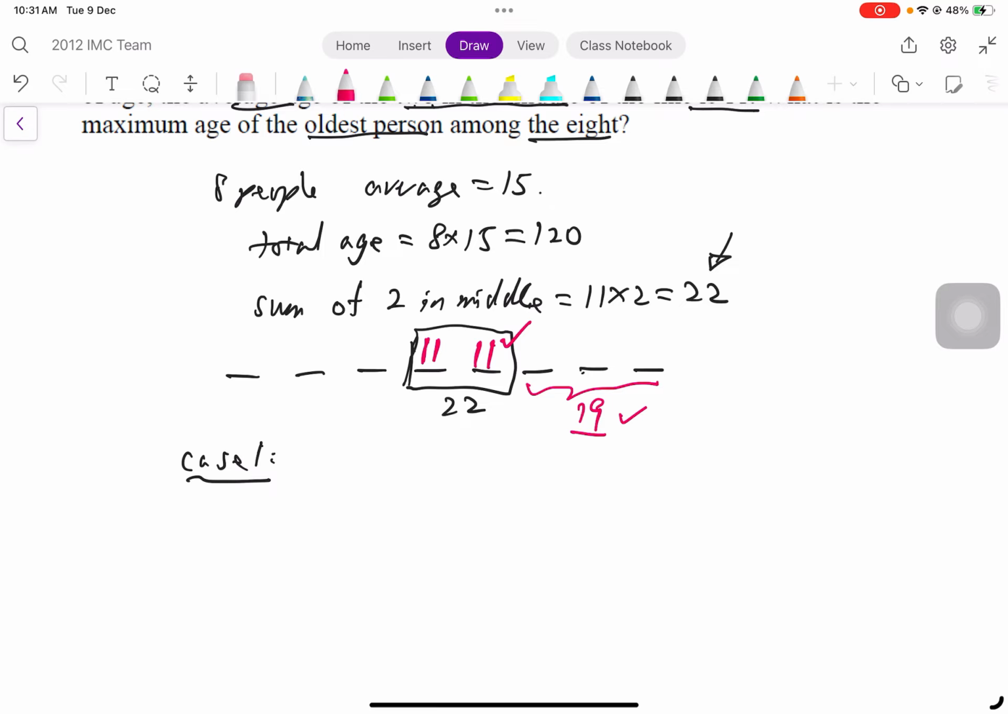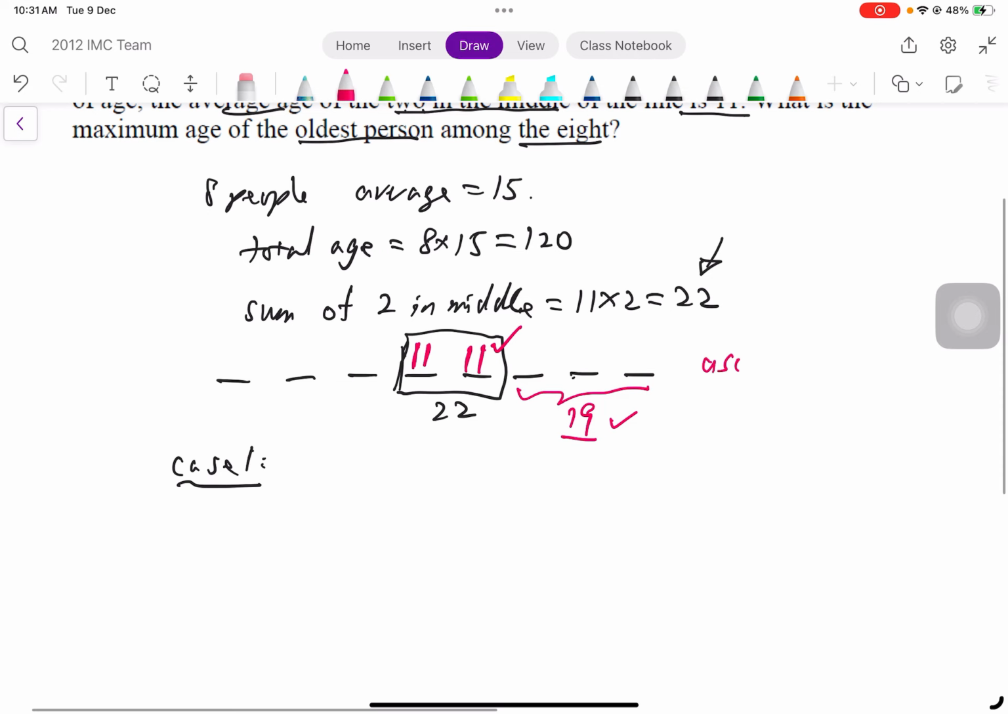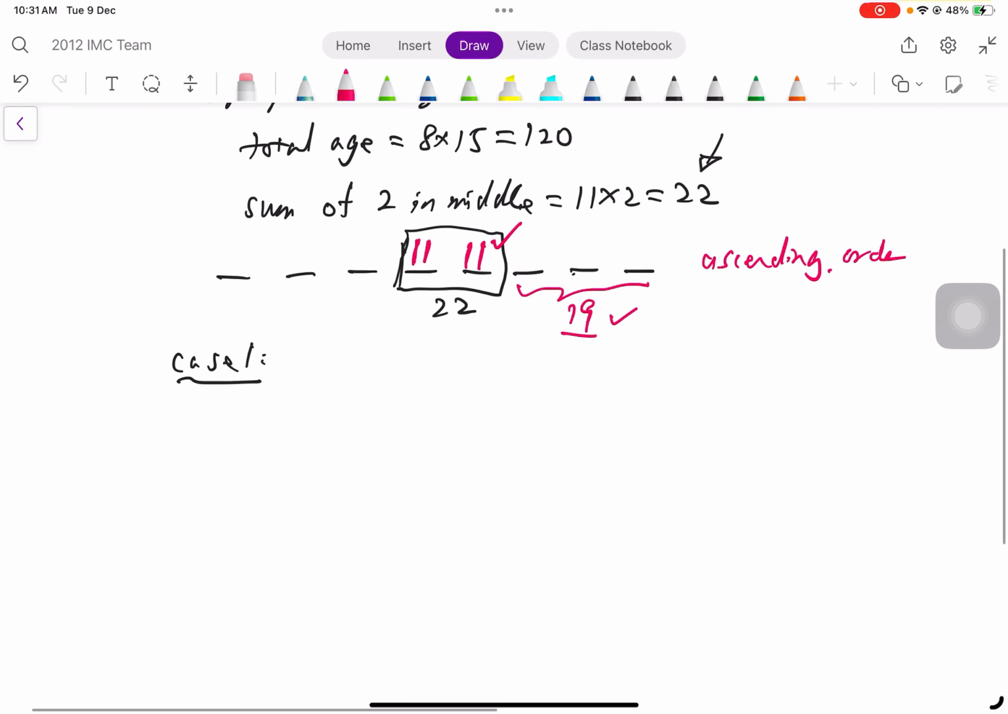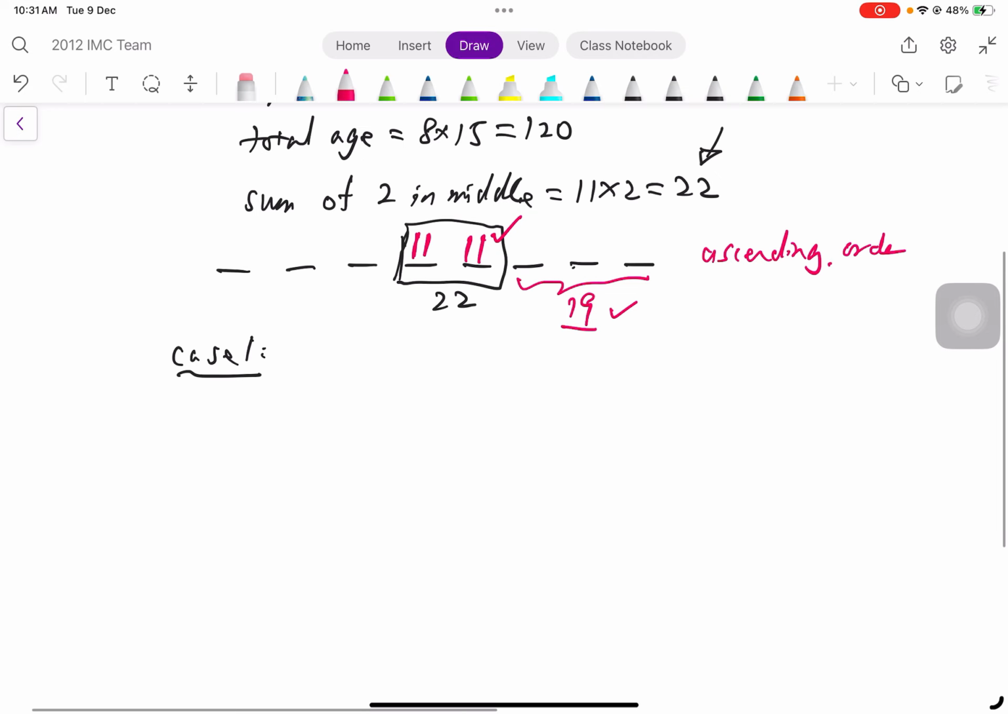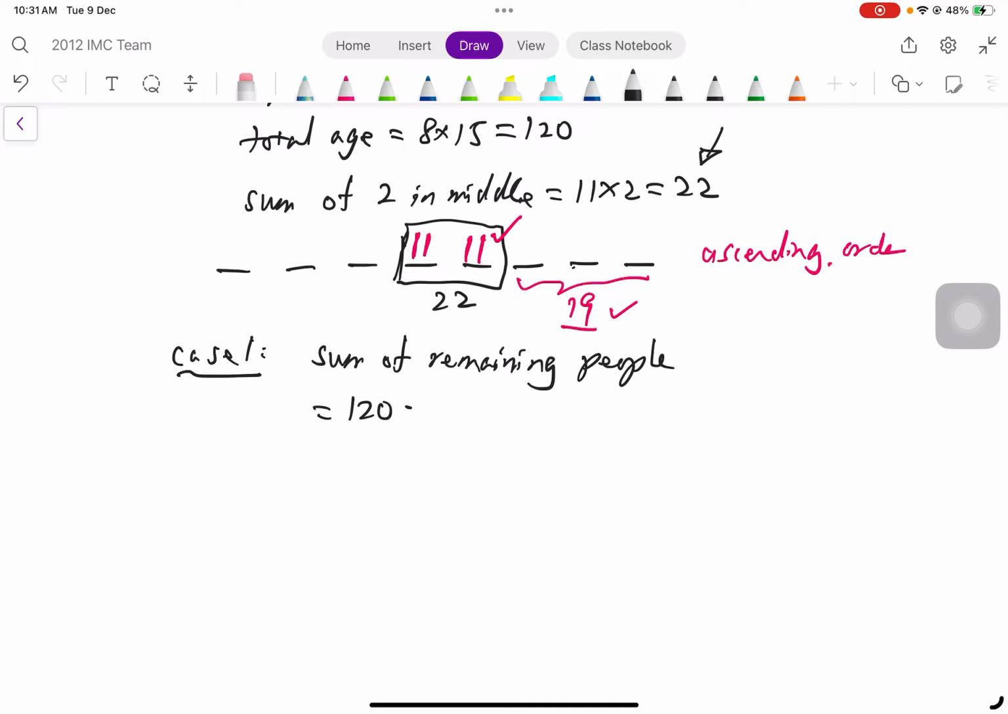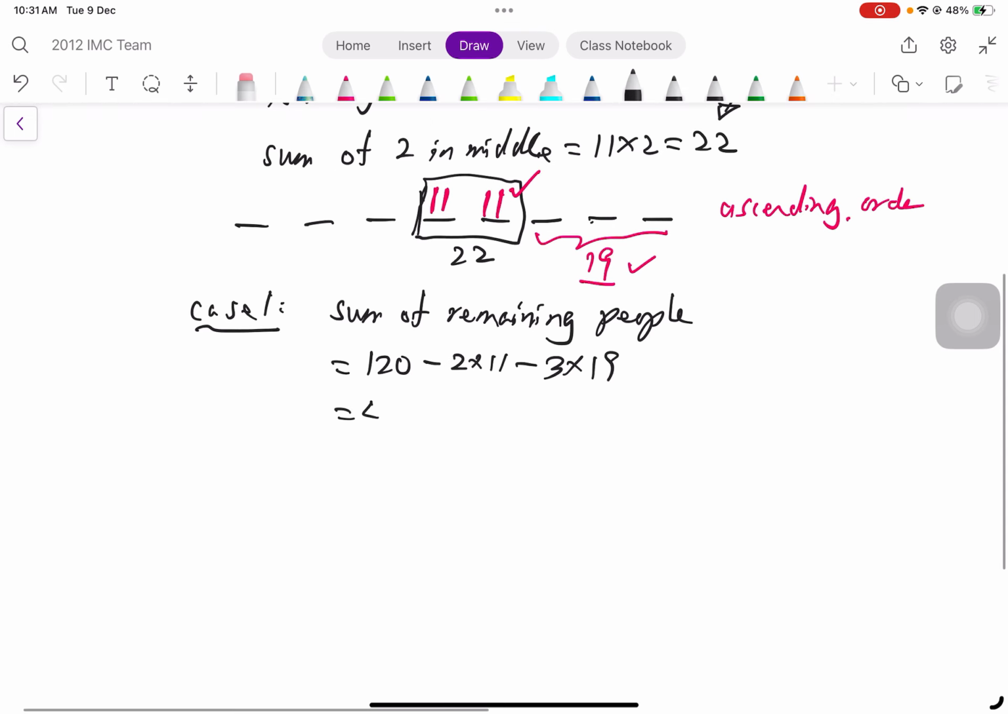And this is arranged in ascending order. Therefore, what does it mean now? In this case, what is the sum of the remaining people? That will be equal to 120 minus 2 times 11 minus 3 times 19, and you get 41.